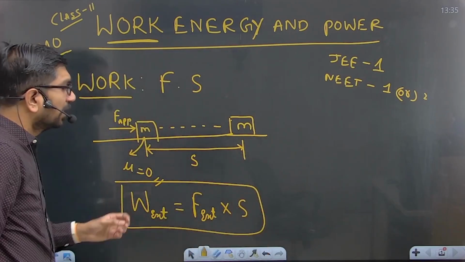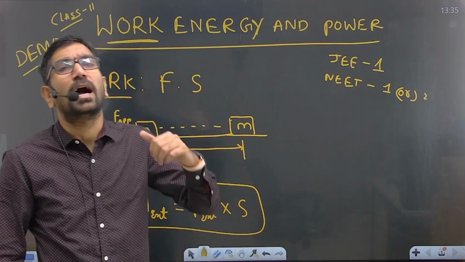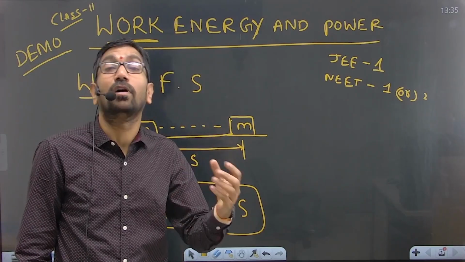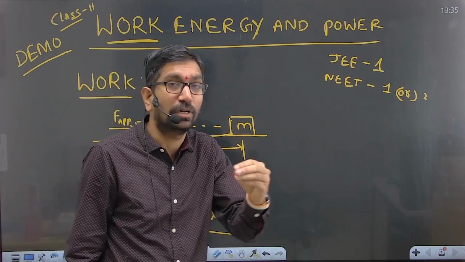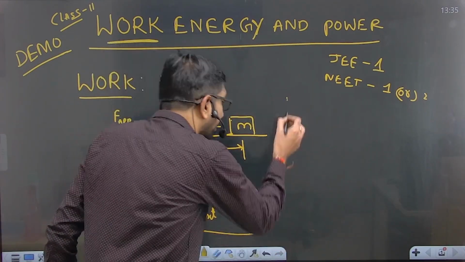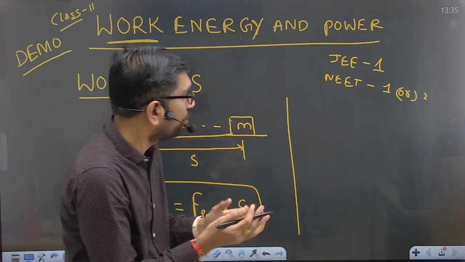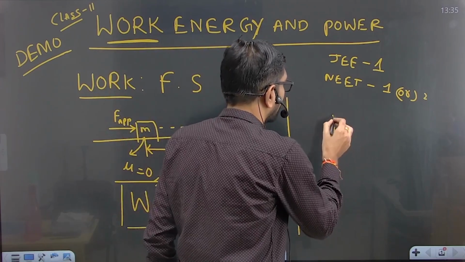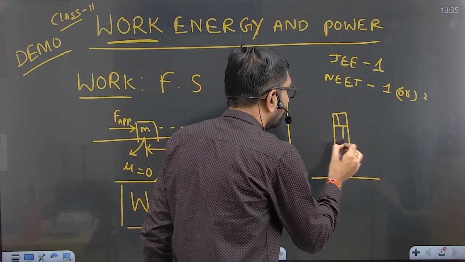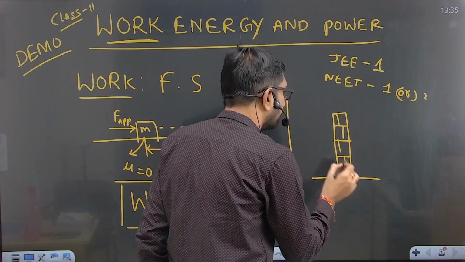Now, sir, if we apply the force, does work happen? It means work will be done. See here, beta, whenever you are applying force on an object, I'm taking this as a wall.